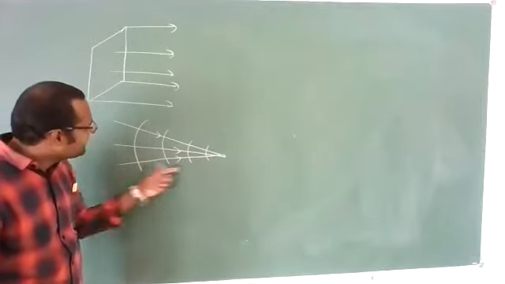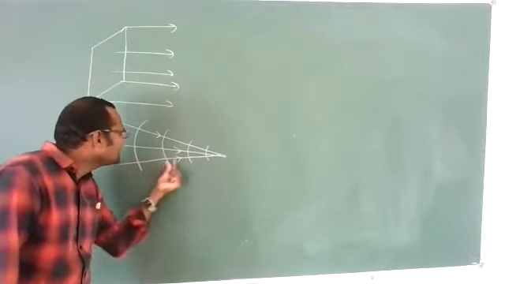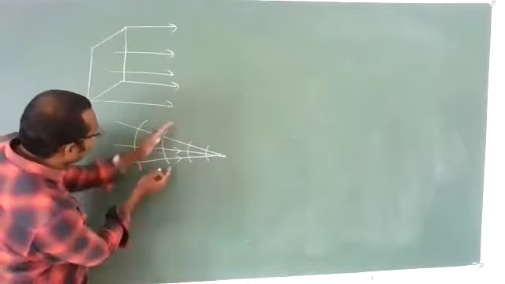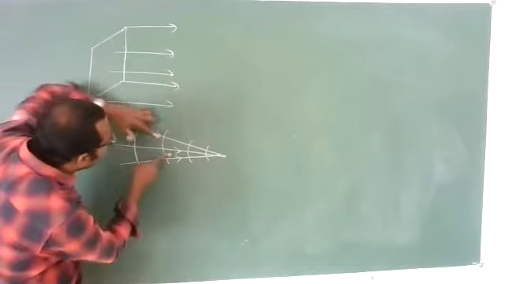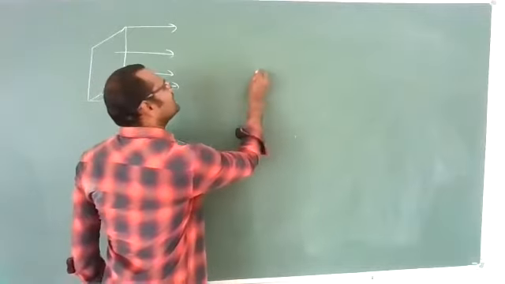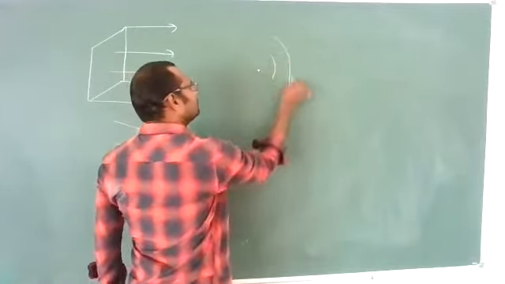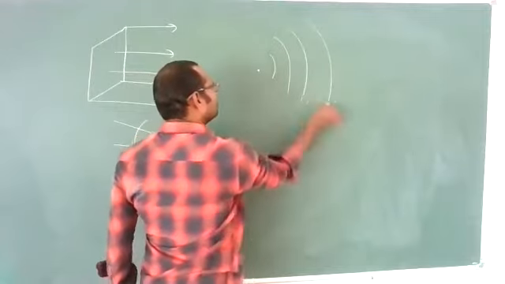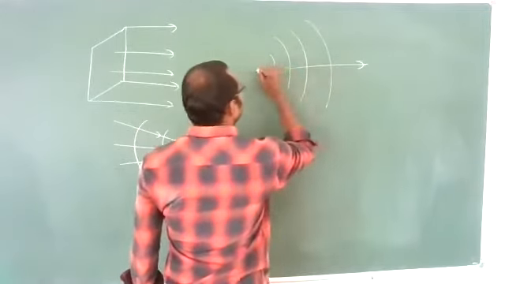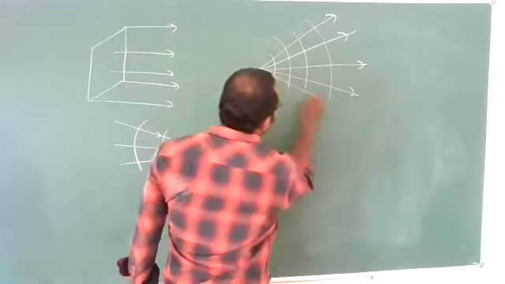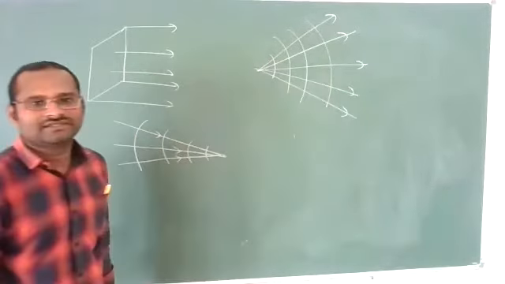So this indicates a convergent wavefront. This wavefront is converging because these rays are converging. For a diverging wavefront, this is a diverging wavefront.